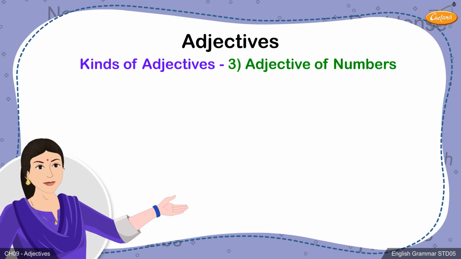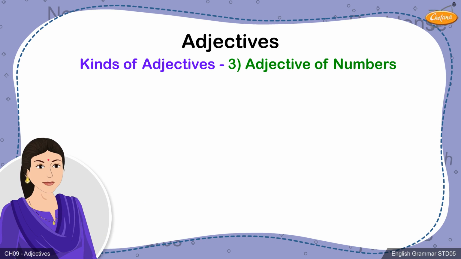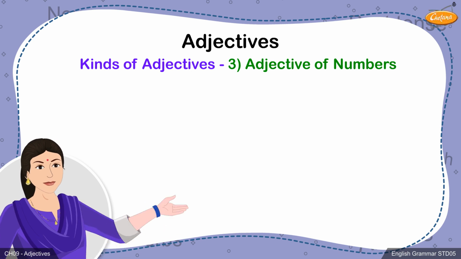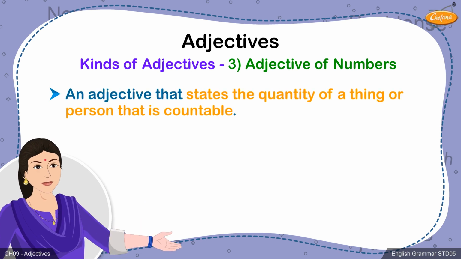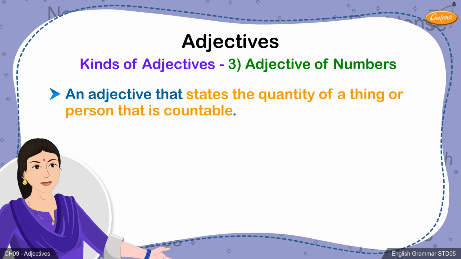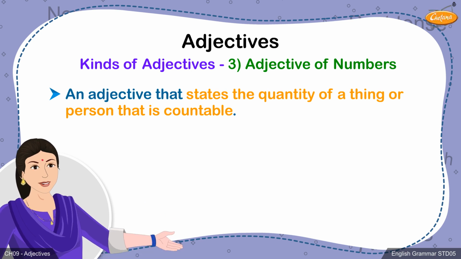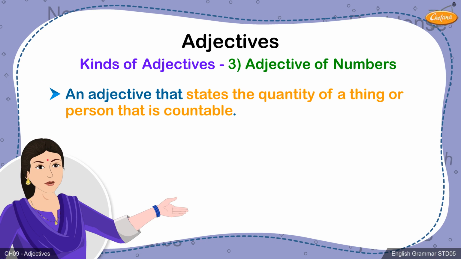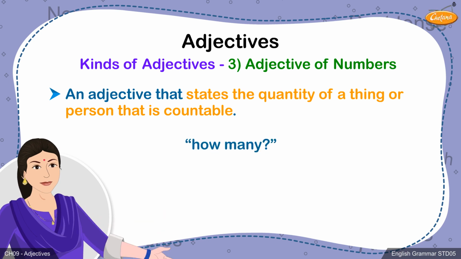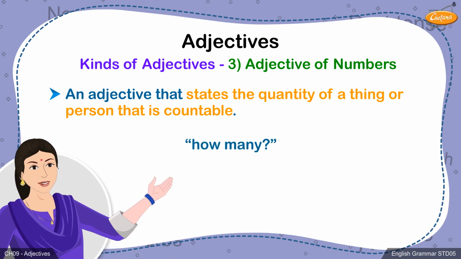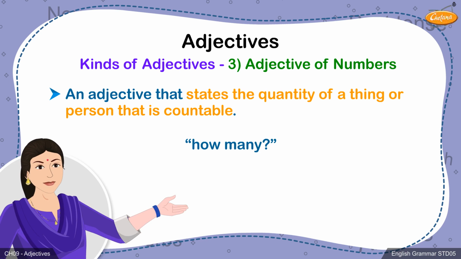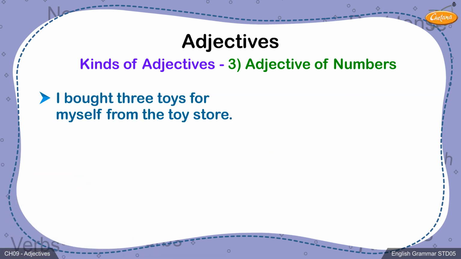3. Adjective of number. Let's move on to the third type. An adjective that states the quantity of a thing or person that is countable. It answers the question, how many? Let's read the following sentences and understand. I bought 3 toys for myself from the toy store.